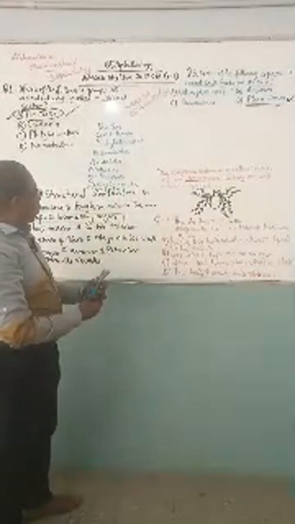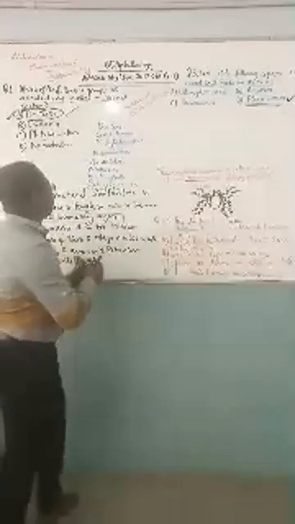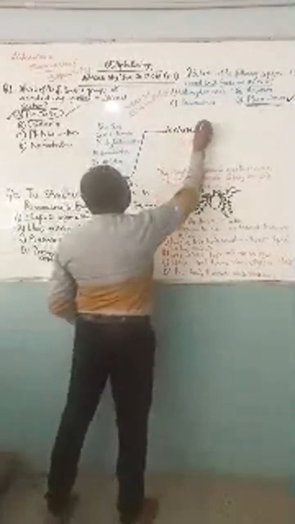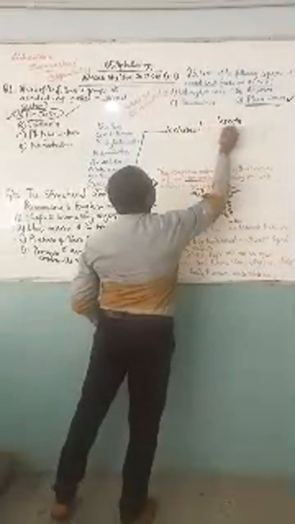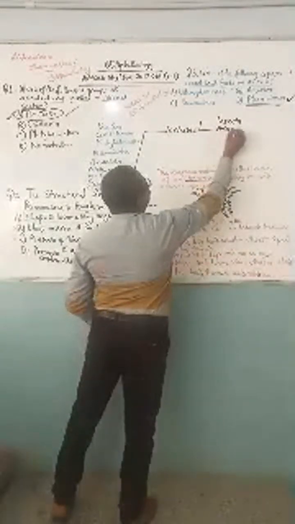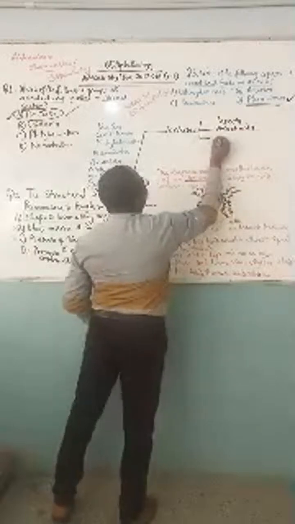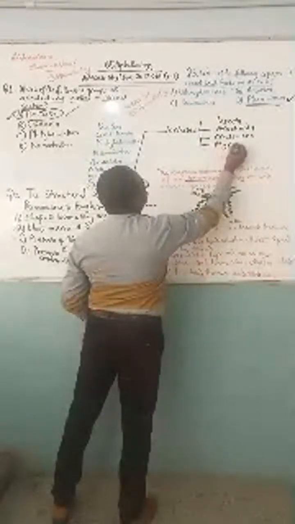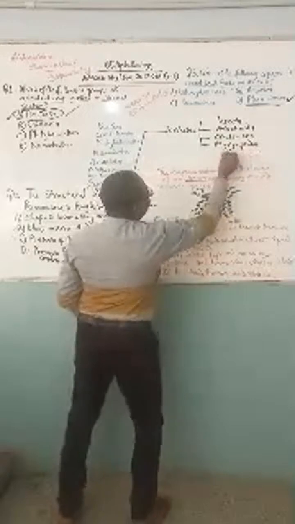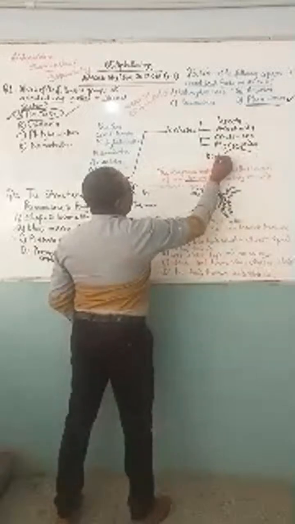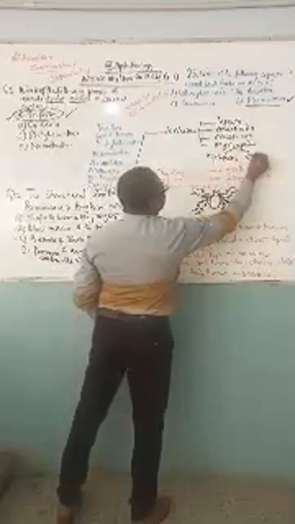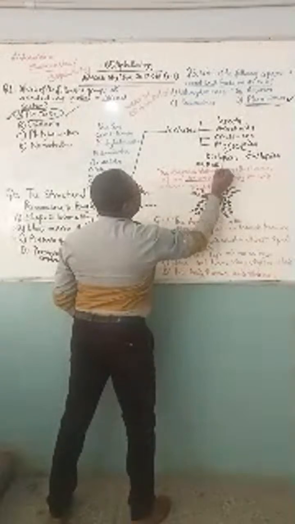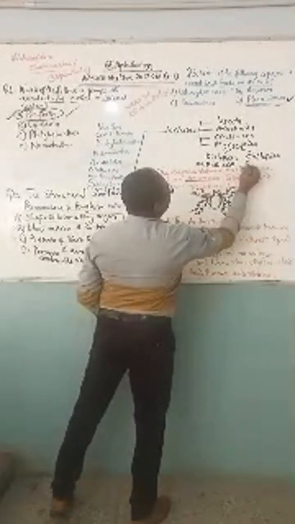Now, if we pull out arthropoda like this, arthropoda have 4 classes. The classes of arthropoda are insecta, arachnida, crustacea, and myriapoda. It is myriapoda that are divided into diplopoda and chilopoda. Your diplopoda, your example is the millipede, while your chilopoda, your example is the centipede.